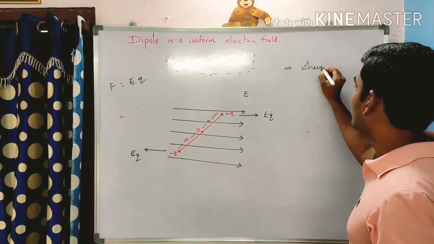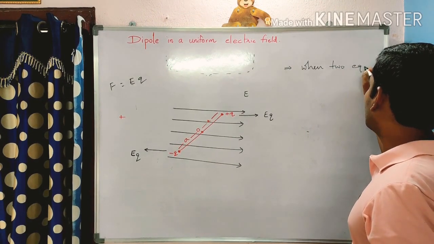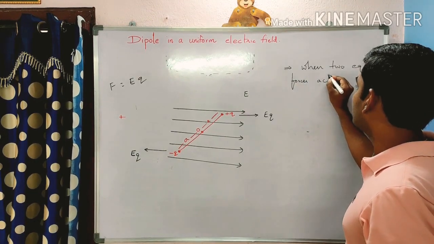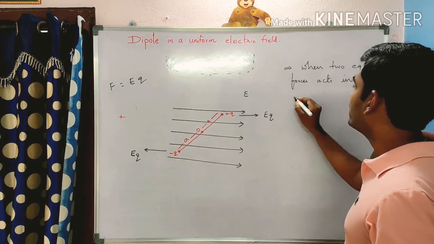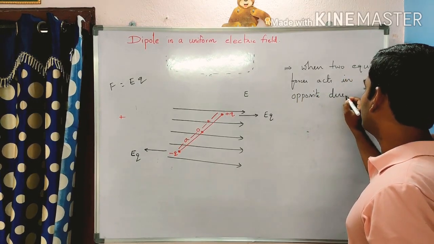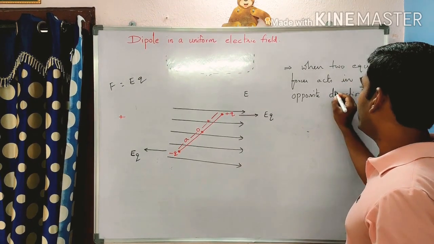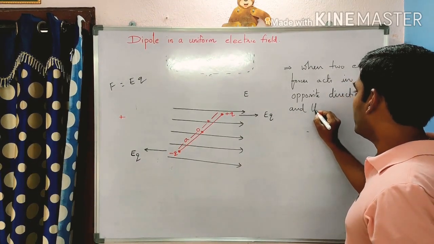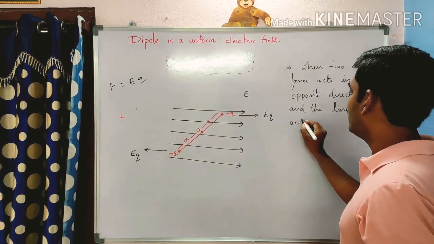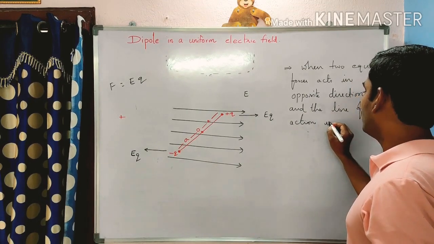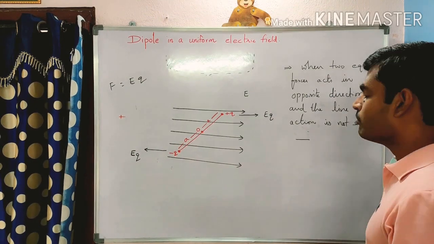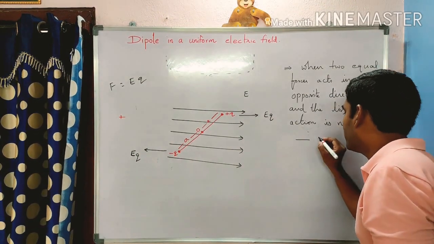When two equal forces act in opposite directions and the line of action is not the same, then a turning effect is created.